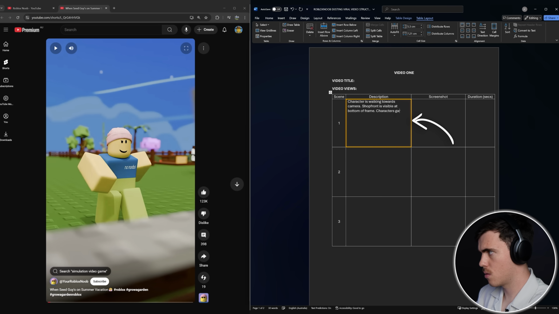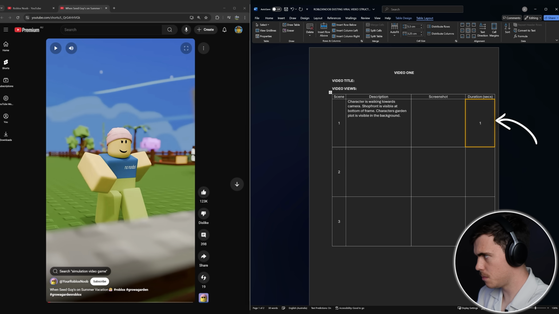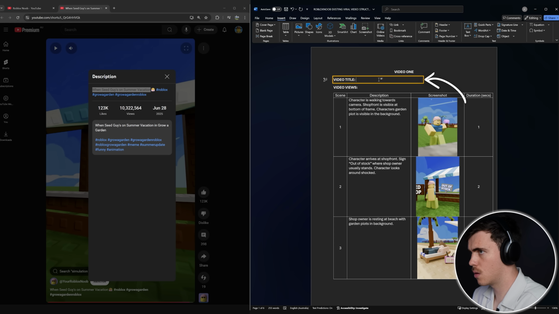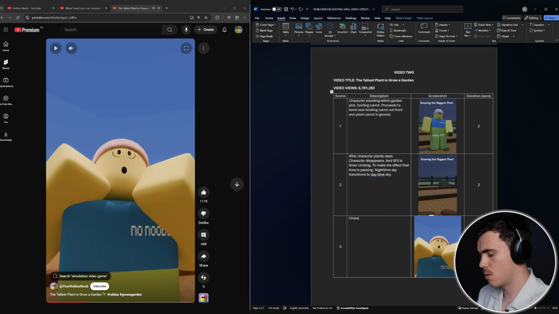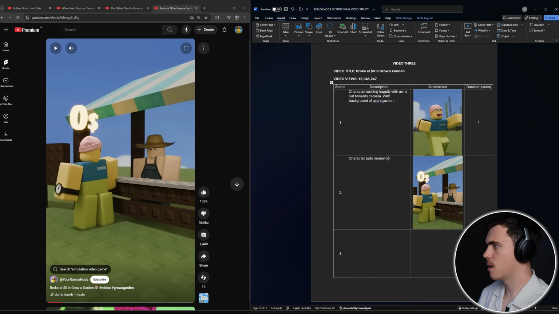Now, to speed up this process, and what I typically do when reviewing high-performing content, is to type out exactly what happens in each scene and note down other details, such as the duration of each scene, a screenshot of the scene, the title of the video, and the performance in terms of views. I did this for 3 popular shorts on the channel, and on the 3rd short, I got an idea of how this Grow a Garden game works.